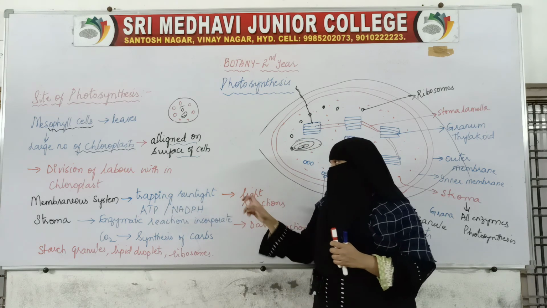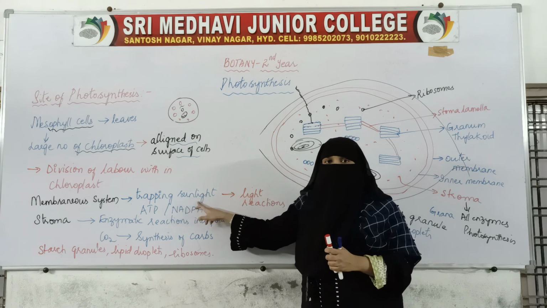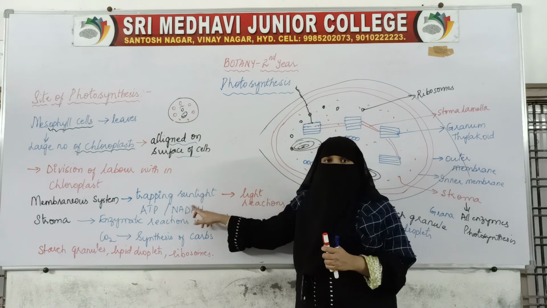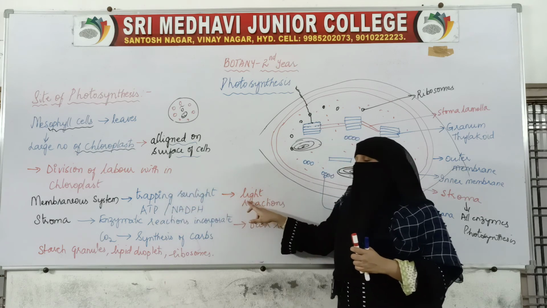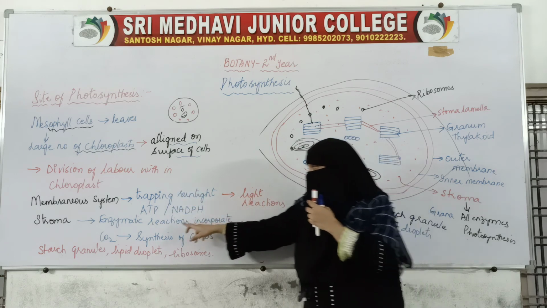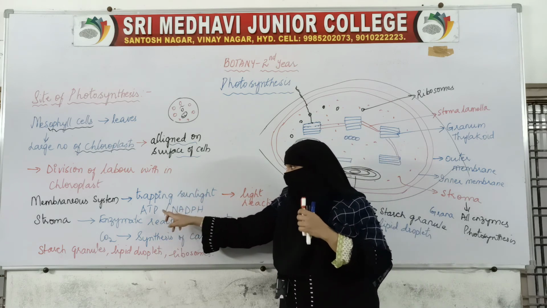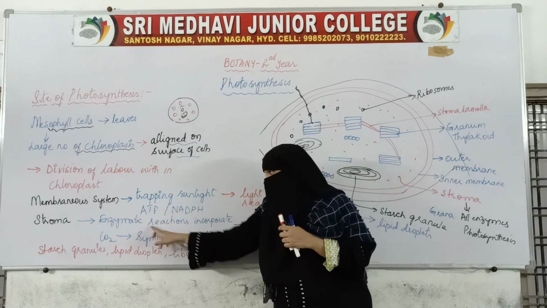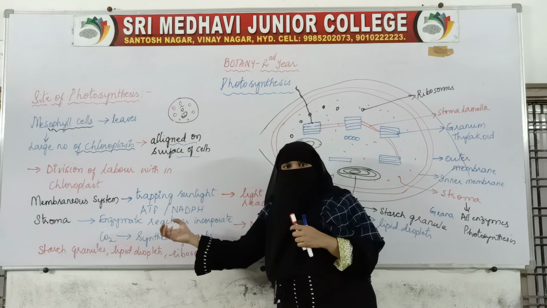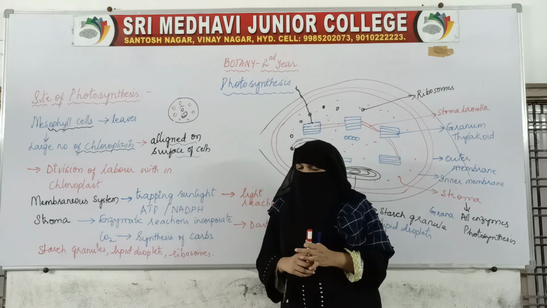So here light is essential for these reactions to be carried out. That is why these reactions are called light reactions. And for the reactions which follow, by taking ATP from this light reaction, the stroma helps the carbon dioxide change into carbohydrates.